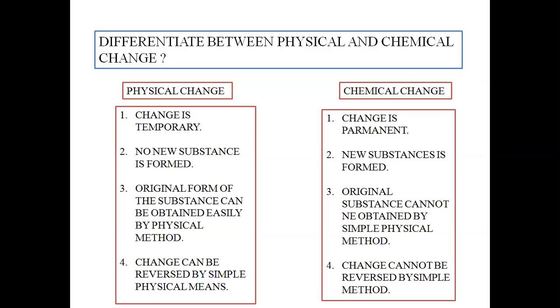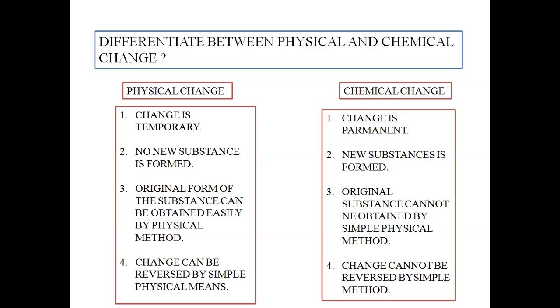Therefore, here the original form of the substance can be obtained. But in case of chemical change, the original substance cannot be obtained by simple physical means. That means once the paper is burnt into ashes, it will not come back to the form of paper again.